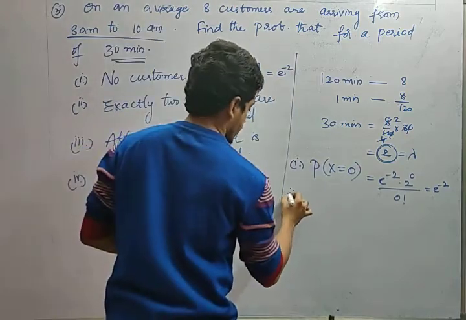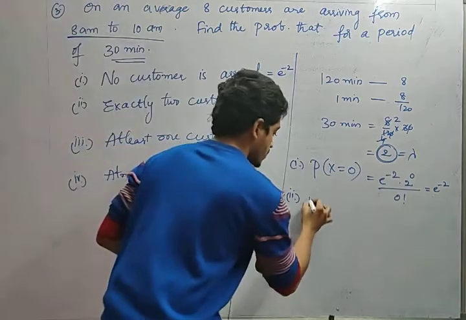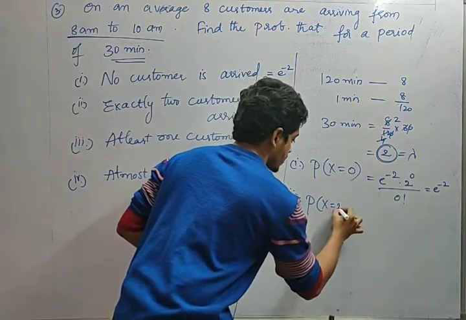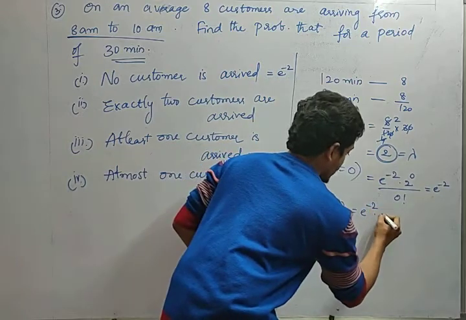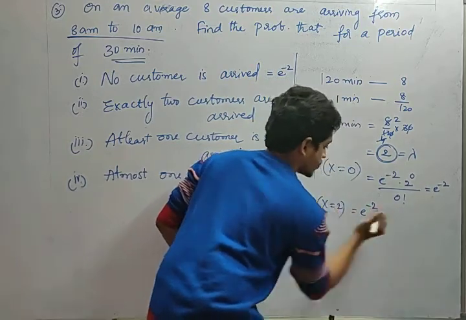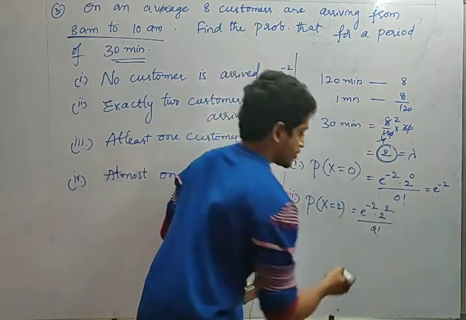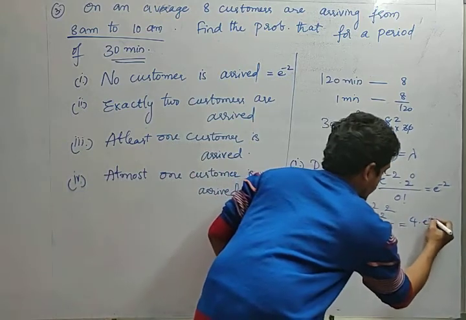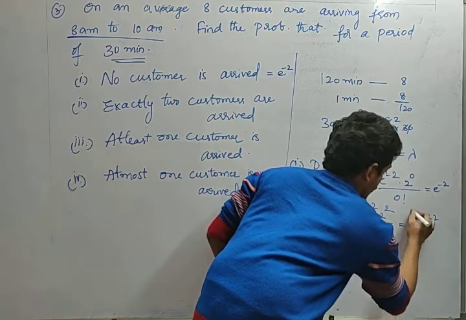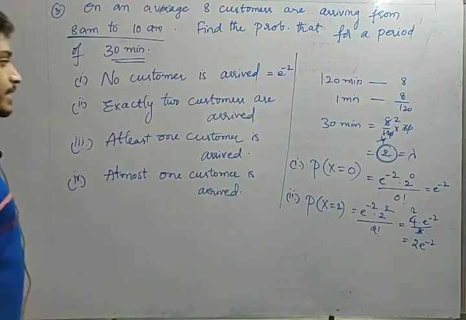Next, second one, he is asking exactly 2 customers arrived. Exactly 2 customers means P of x equal to 2. That is e power minus 2 into lambda value 2, 2 power x value 2, divided by 2 factorial. 2 square is 4, so 4 into e power minus 2 divided by 2, which is 2 into e power minus 2. This is for exactly 2 customers arrived.